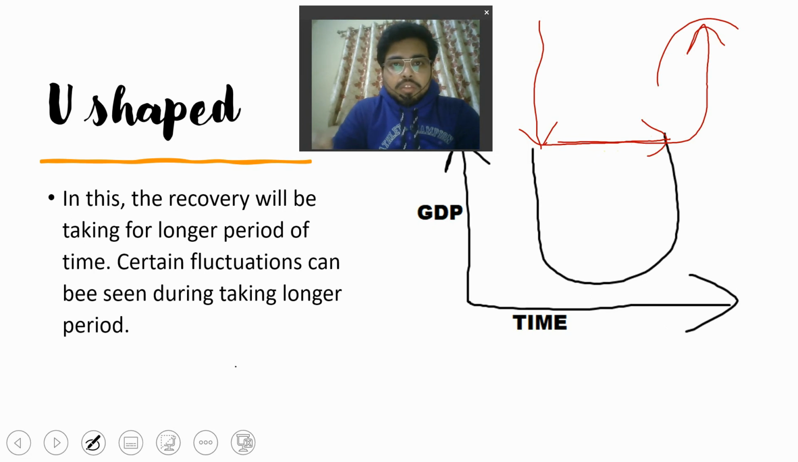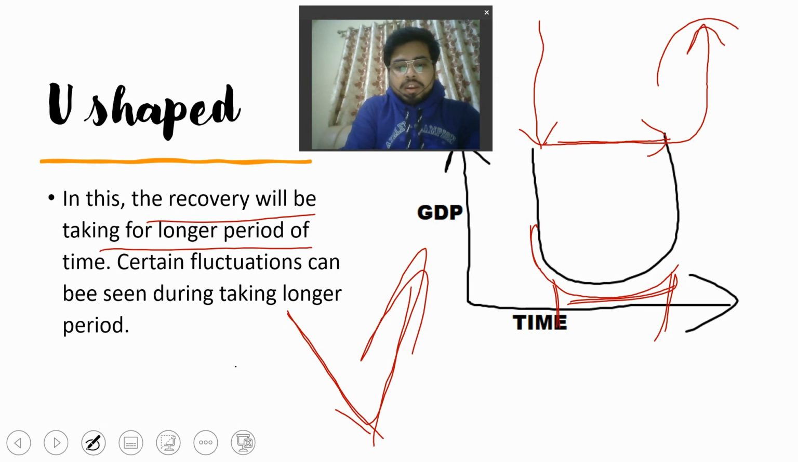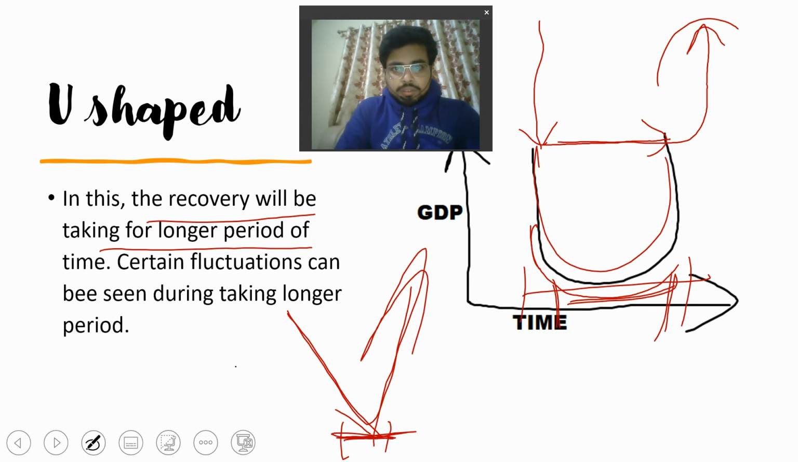That is called U-shaped recovery. In this recovery, it takes a longer period of time to recover. See, from this period to this period, this is a longer period of time. In V-shaped recovery, it was a sudden fall and sudden increase, so the time was very less. But in the U-shaped recovery, the time needed for recovery of the economy is much more. So that is called a U-shaped recovery.